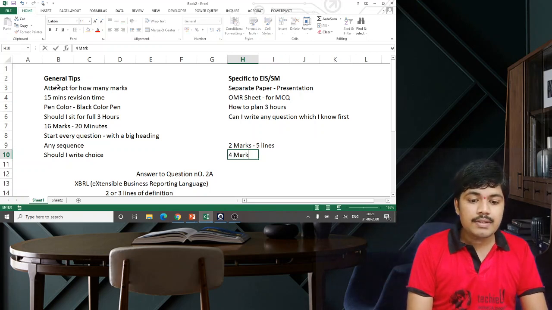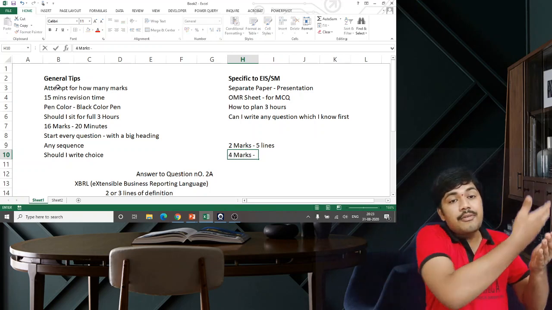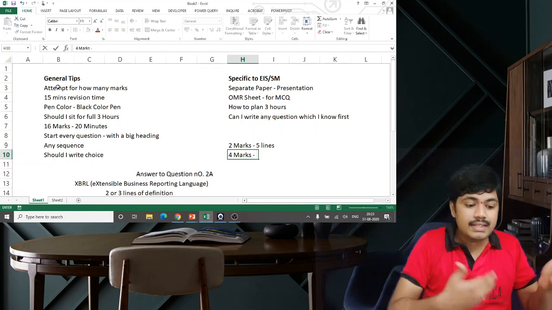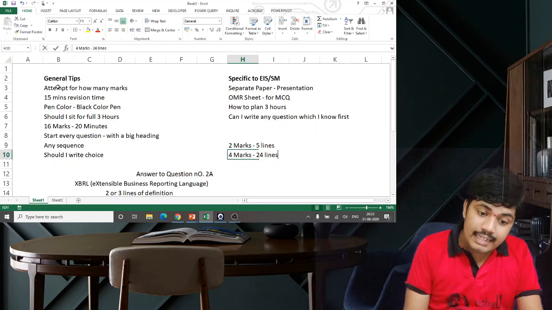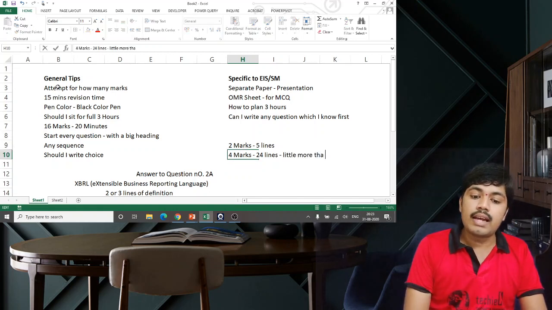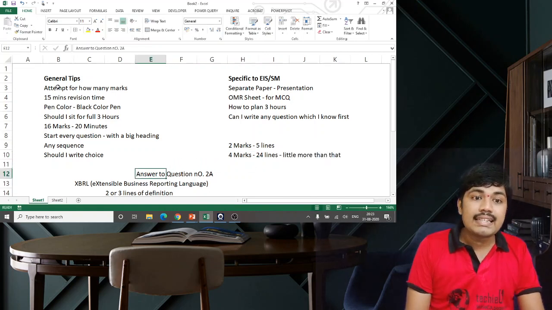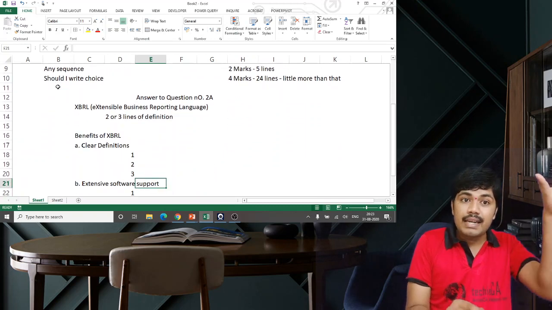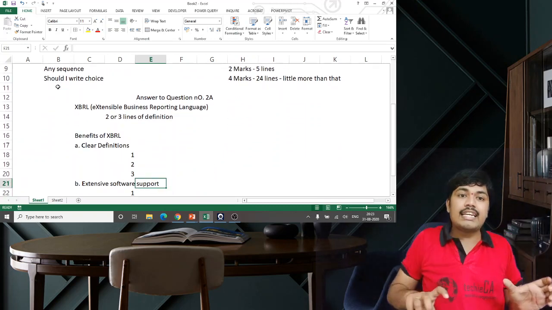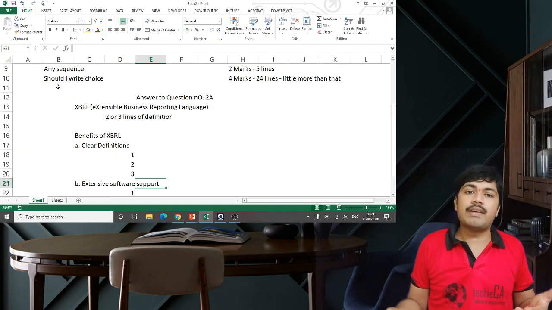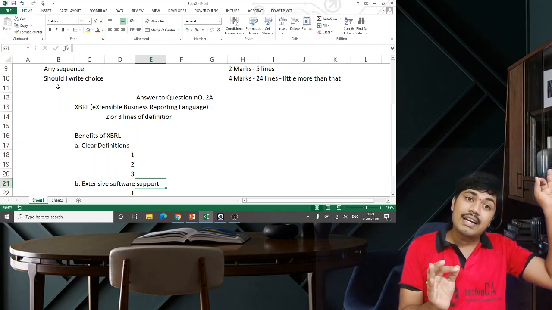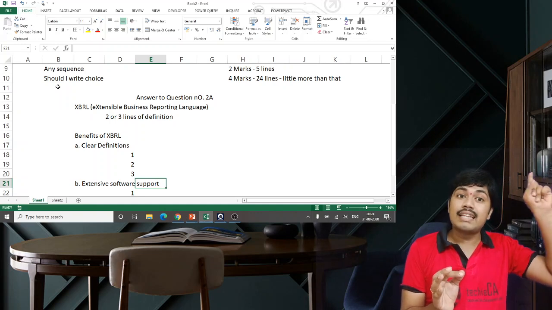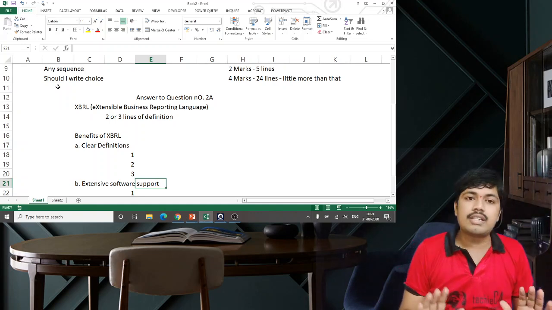For a 4 marks question, you have to write one entire page. One entire page is approximately 24 lines, in fact a little more than that. And if you write it in this manner, by leaving 1 line of gap, by keeping a side heading and writing the points, it will obviously go for more than 1 page. Psychology remains like our 10th class teacher said, write more. In IPCC also that psychology remains.